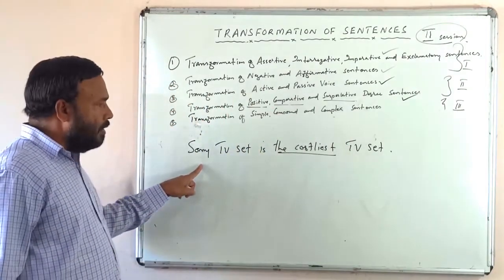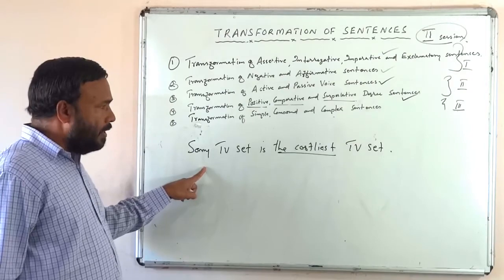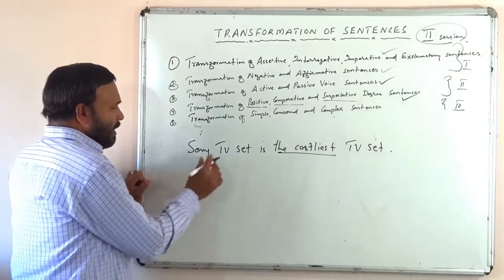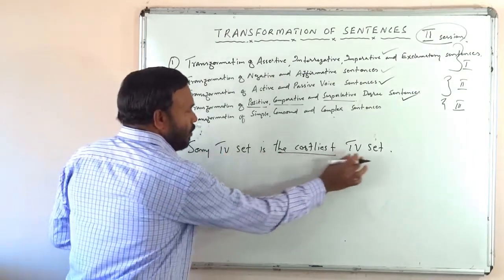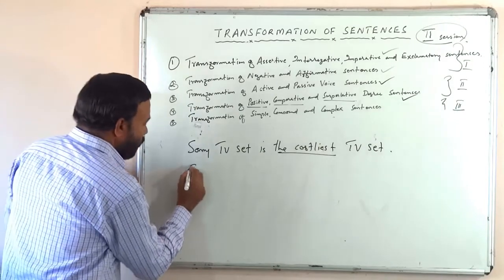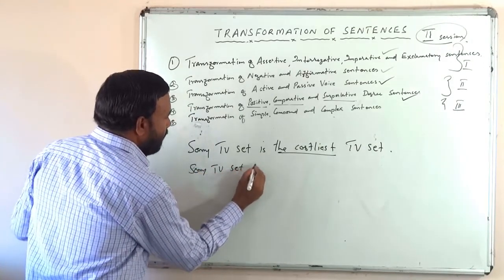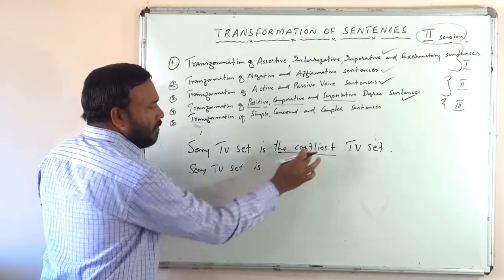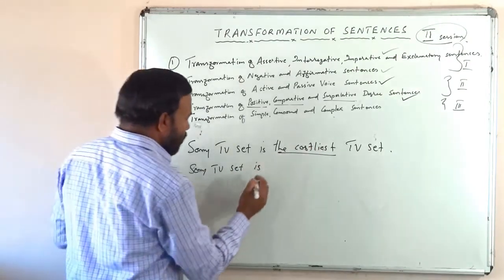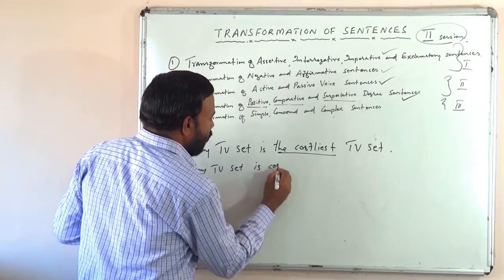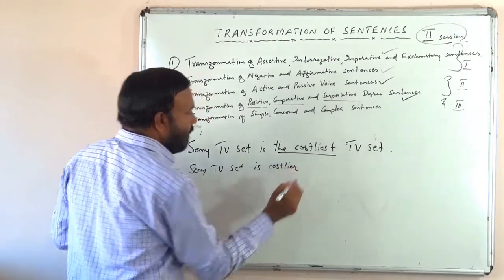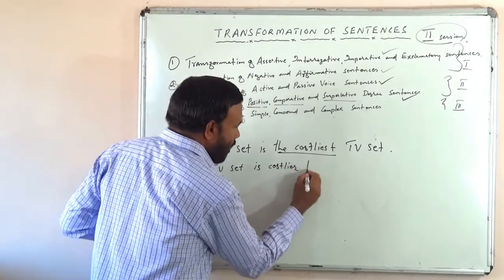What will be the comparative of this? Sony TV set is the costliest TV set. Sony TV set is, what is the comparative of costliest? Costlier, isn't it? Sony TV set is costlier, costlier than what?